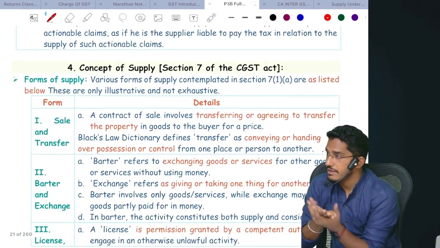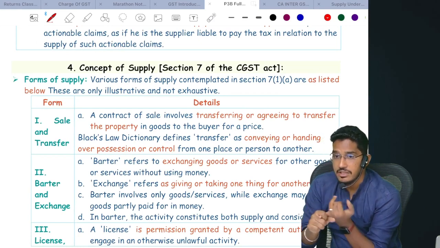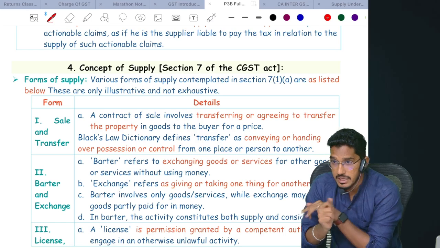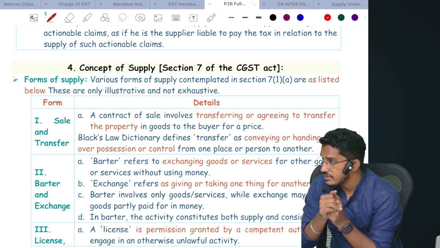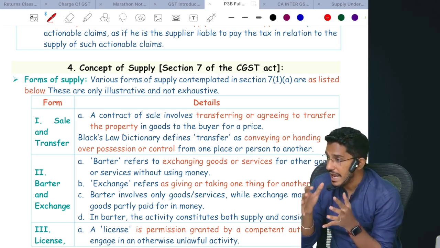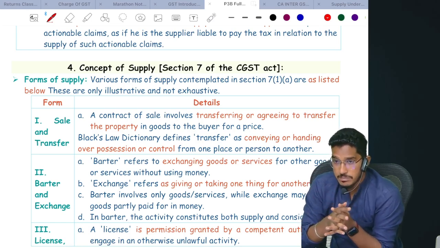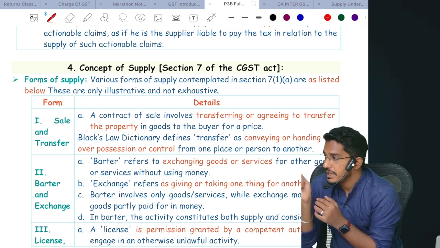Now, once we have goods and services, just having the goods and services alone will not be enough for the government to come and trigger GST. So there needs to be one activity, one taxable event, that has to take place. What is the taxable event? Supply has to take place.